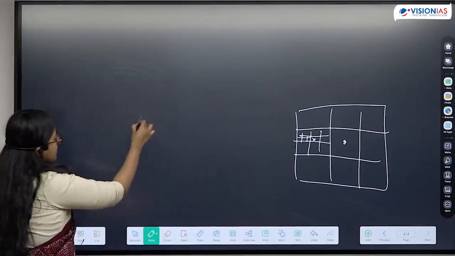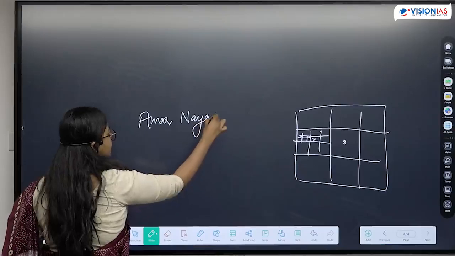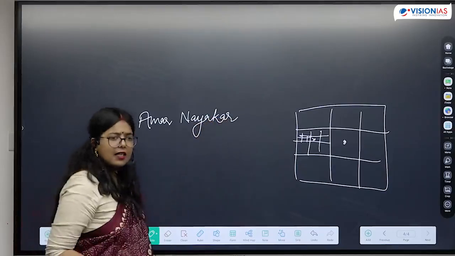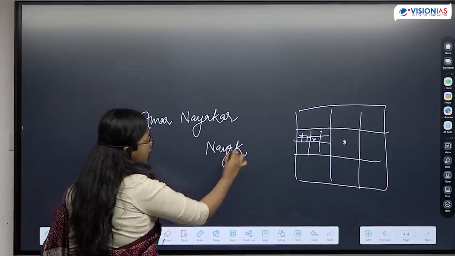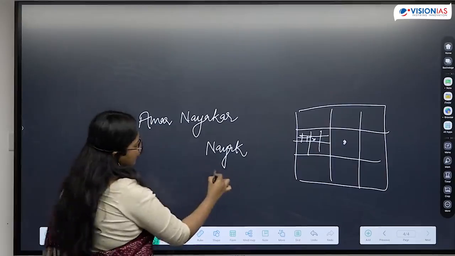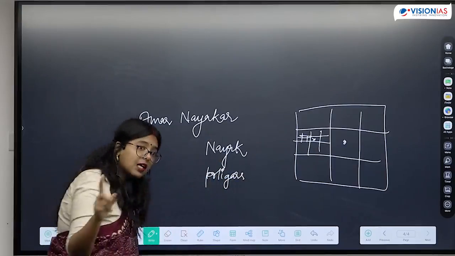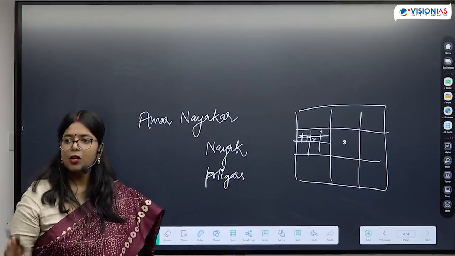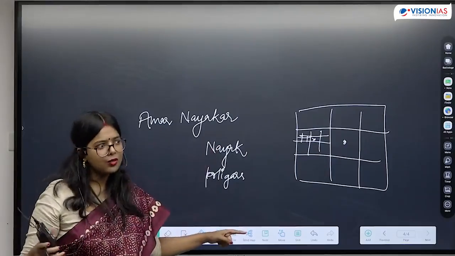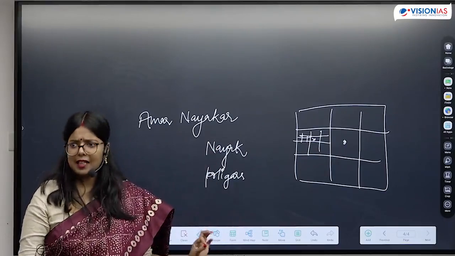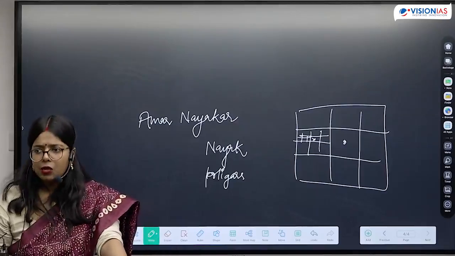The term used is Amar Nayakar system, or you will also find the term Nayak. Nayaks were also known as polygars. These are the terms that you will come across in modern Indian history as well. Polygars or Nayaks, these are the people who were present at that time too.